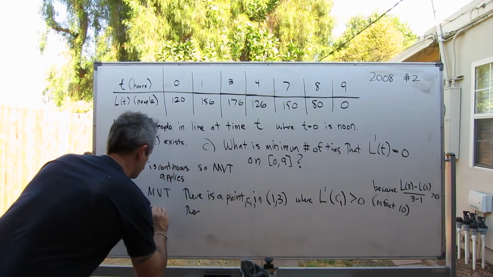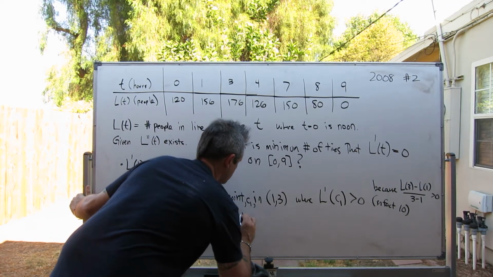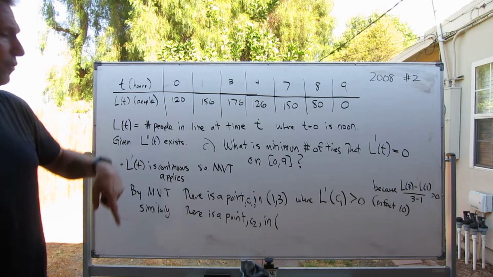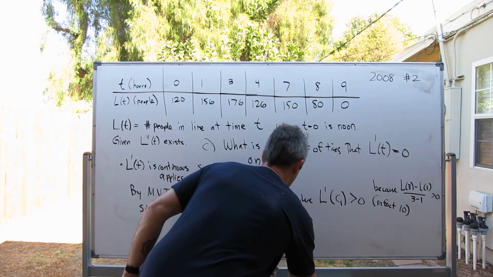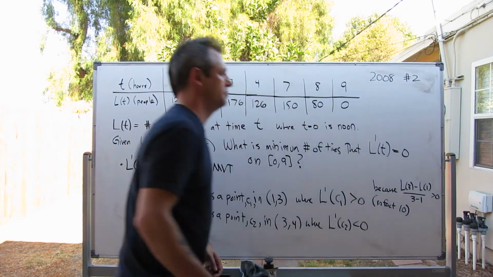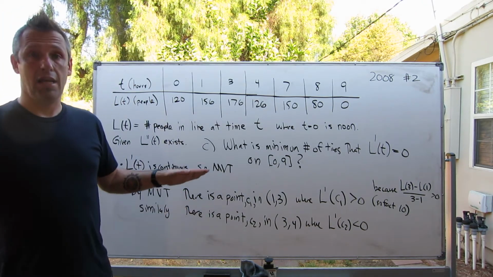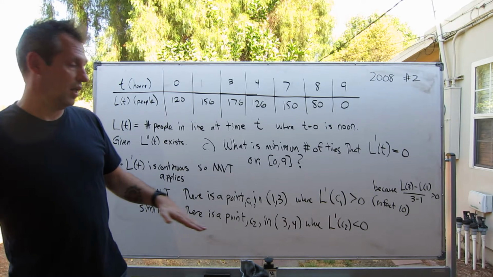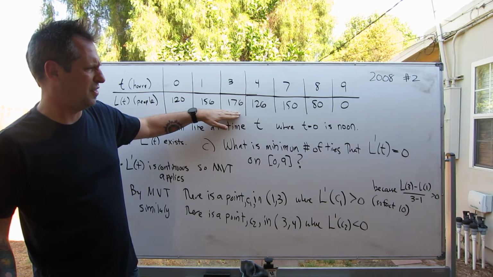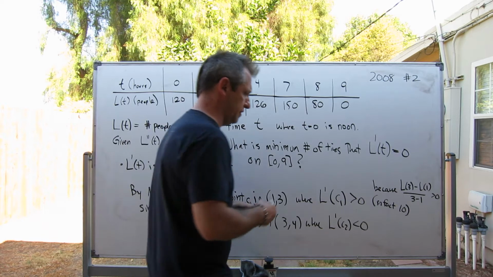Similarly, there is a point C2 in the interval from 3 to 4 where L prime of C2 is negative. By the same argument, I could say exactly what the negative number is. It's 126 minus 176 over 1, so in fact, negative 50.